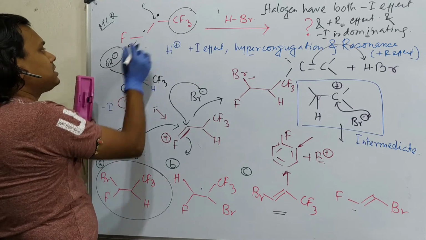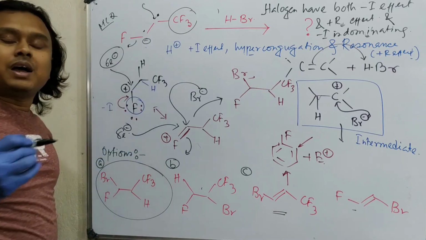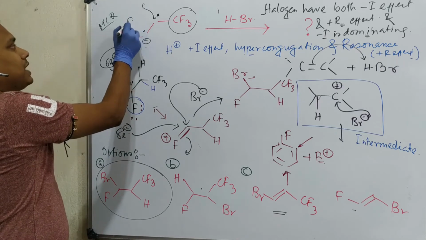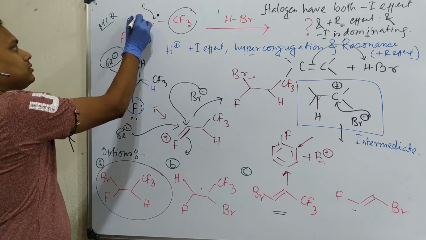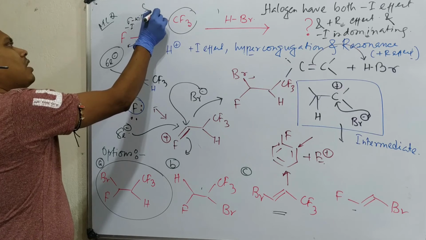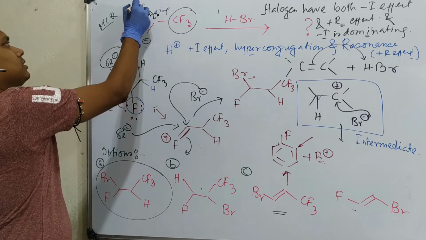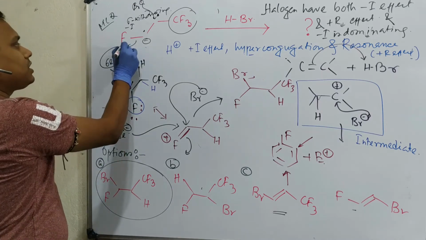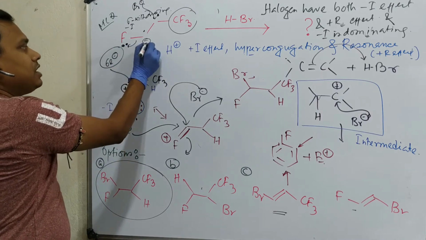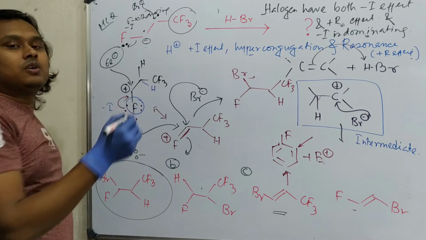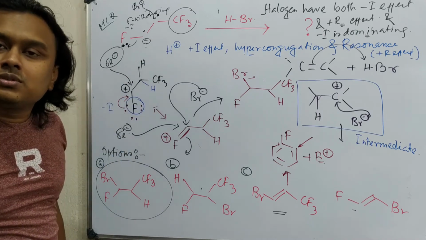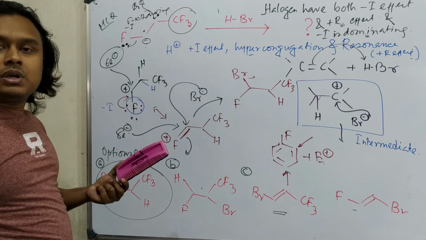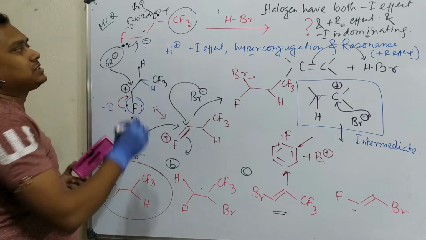Will it be stabilized? You can consider fluorine's minus I effect is maximum, but it is a sigma withdrawing effect. Through minus I means sigma withdrawing. This is Br minus. It is sigma withdrawing, but there will be a severe repulsion between the lone pair of fluorine and this lone pair generated when the negative charge is produced. This negative charge means actually a lone pair present on this carbon atom. So there will be a severe repulsion, it's not stable.